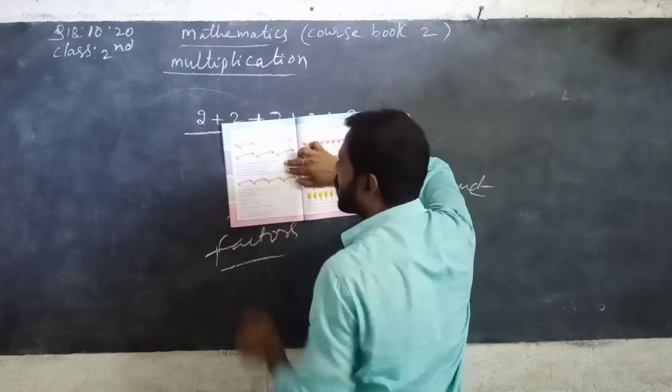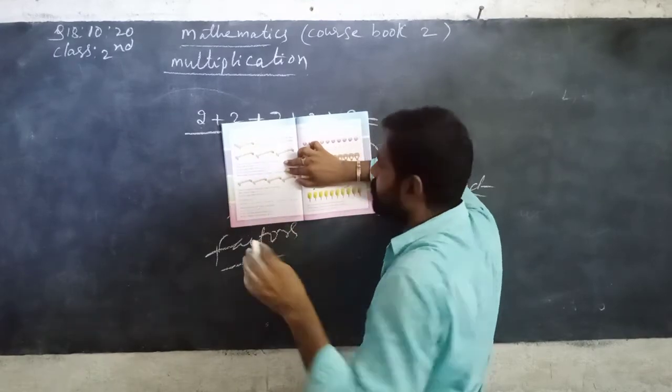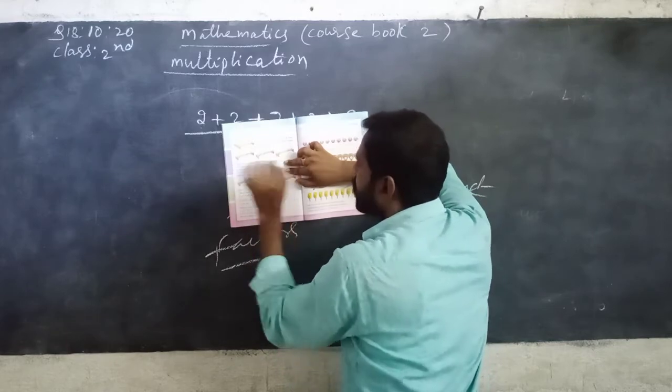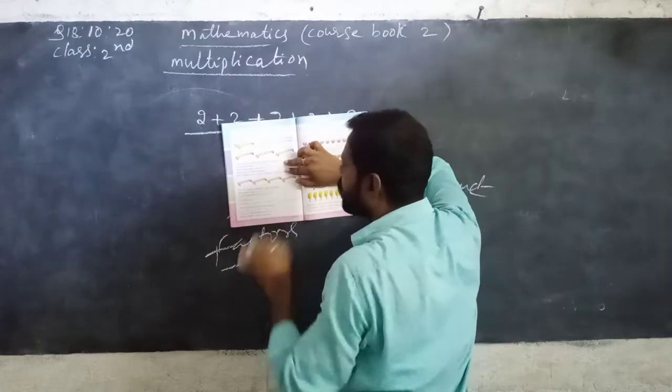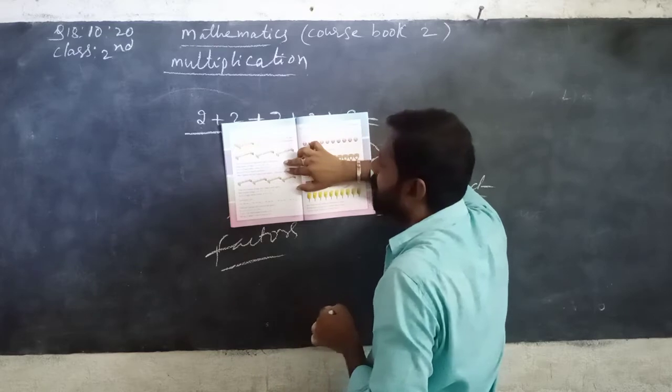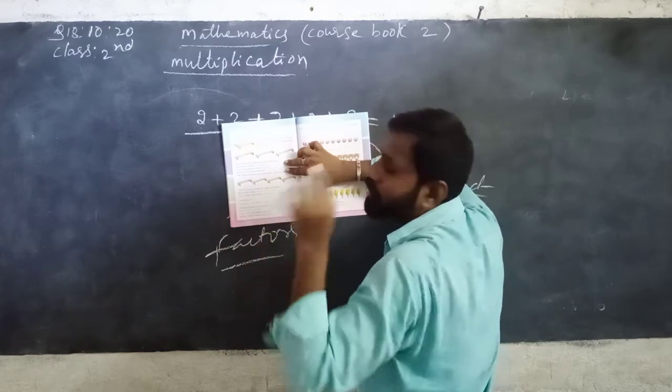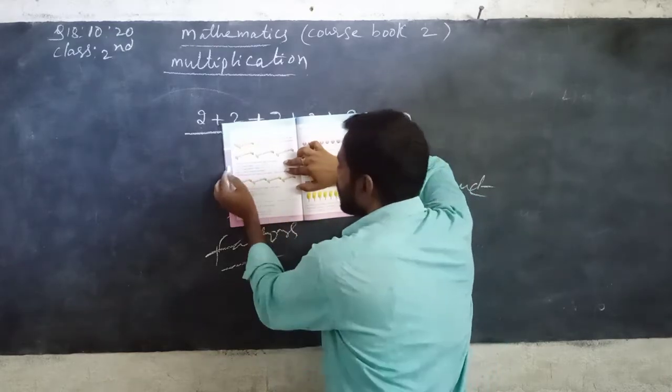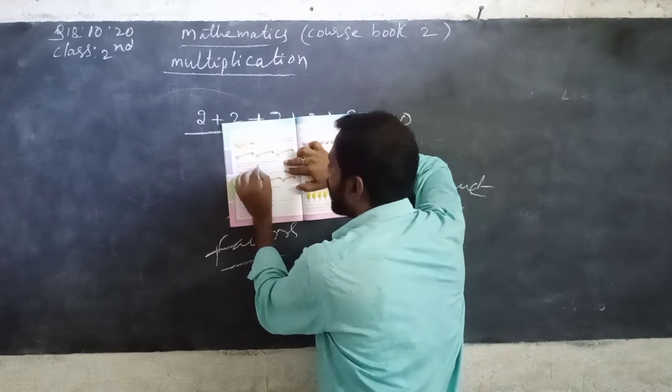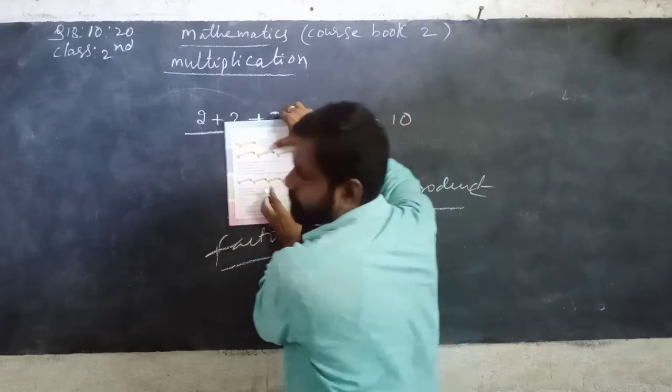Here how many groups are there? 3 groups. 1, 2, 3 groups. In each group, how many eggs are there? 4 eggs. There are 3 groups of eggs and 4 eggs in each group.